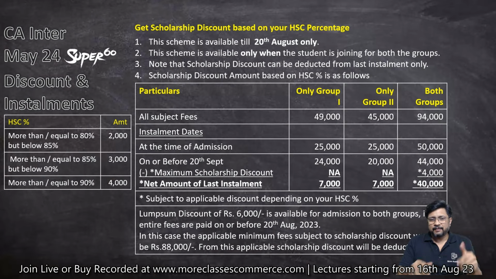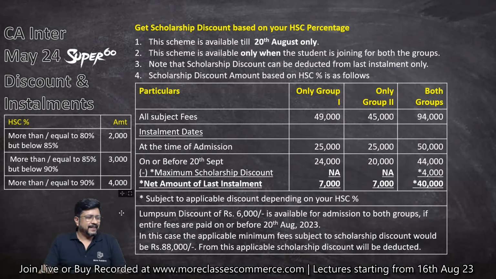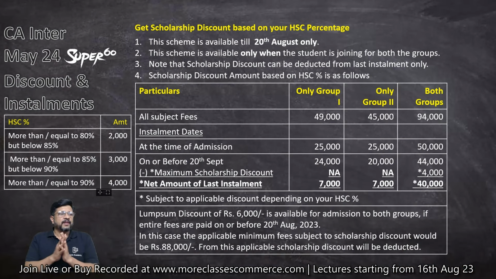Now, how to consider the payment, or what are the installments, and are there any other scholarship discounts, etc. Let me shift myself first to a different location so it will be easy for you. First, there is a scholarship discount available, based on your HSC percentage. So more than or equal to 80%, but below 85%, then a discount of rupees 2,000 is available to all of you. Then more than or equal to 85%, but below 90%, then a discount of 3,000 rupees is available to all of you. And more than or equal to 90%, then a discount of rupees 4,000 is available to all of you.